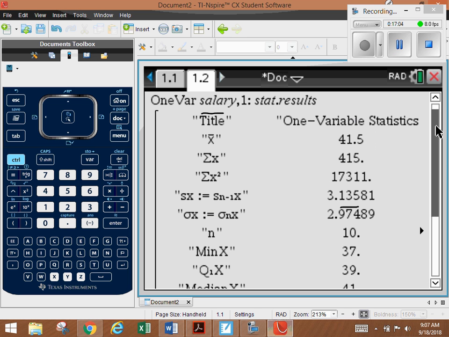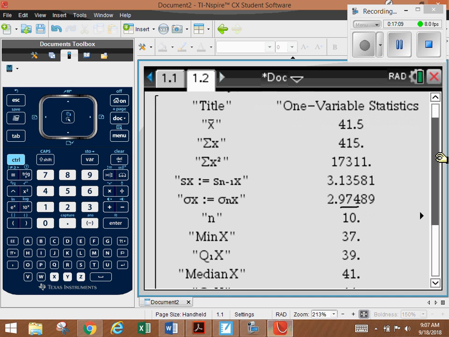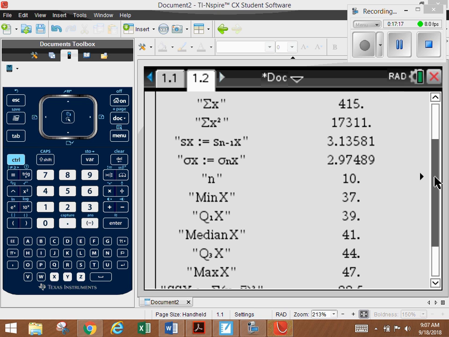The main values that we'll be using from this so far are going to be the mean, that x bar, and sx, which is our standard deviation. So our standard deviation is 3.13581. If we're going to round it, 3.136.